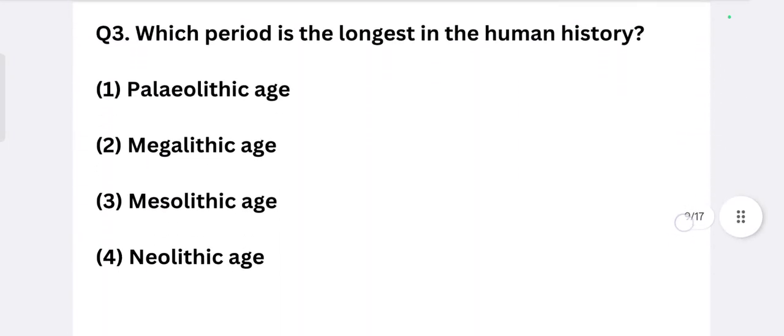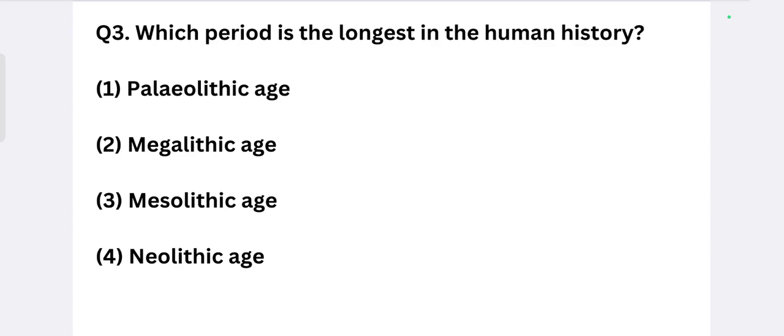And the third question: which period is longest in human history? This is one of the important questions. First you need to understand these periods. We already discussed all these periods: Paleolithic age, Megalithic, Mesolithic, Neolithic. These are very important, and the features of all these periods are also very important, and also the sites of these periods.